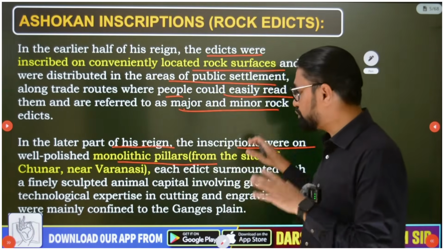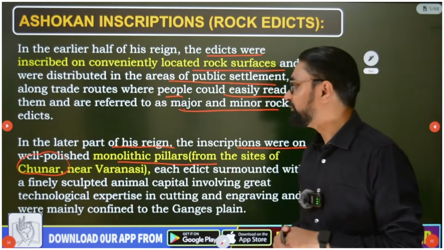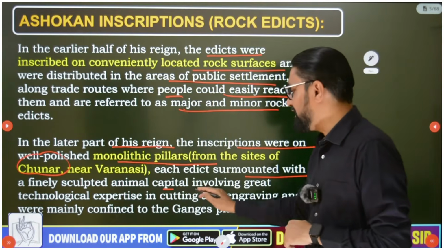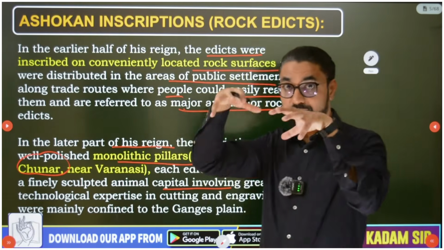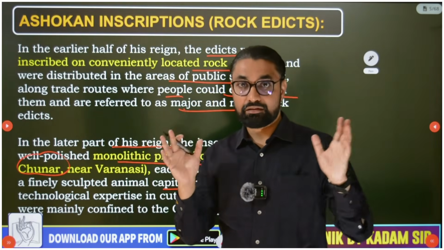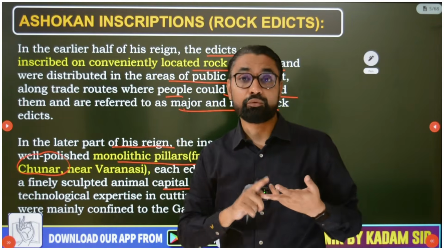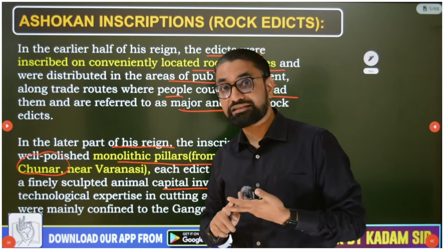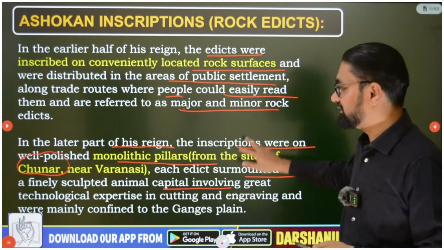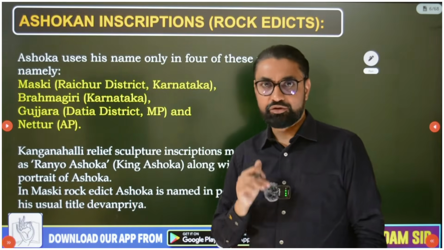And the stone of these pillars we find only in North India, near Chunar, near Varanasi. Each edict was surmounted with a finely sculpted animal capital. On this capital of Ashoka's pillar there are 4 lions facing in 4 directions, and along with that we have an elephant, a horse, again a lion and a bull. So these animals are also there on those inscriptions. Now this point you must know.